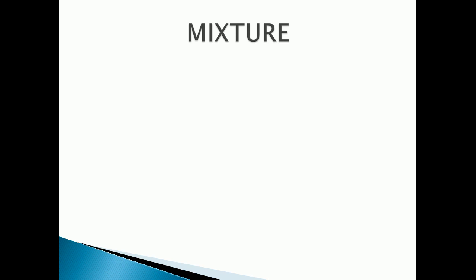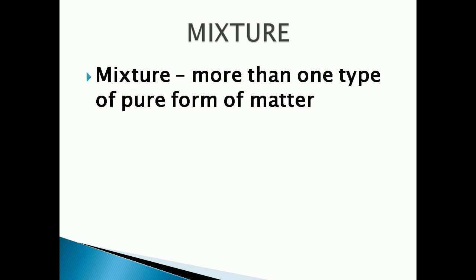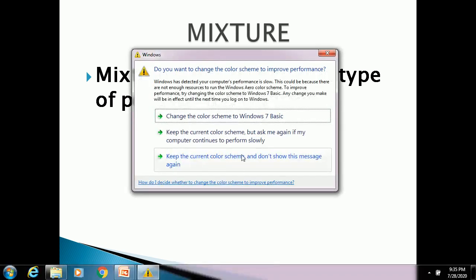Okay, so now we can see what is meant by mixture. So mixture means they are constituted by more than one kind of pure form of matter. So pure substance means we know that it is made with only one type of substance. Yes, but mixture means what? It is made with more than one type of pure substance.